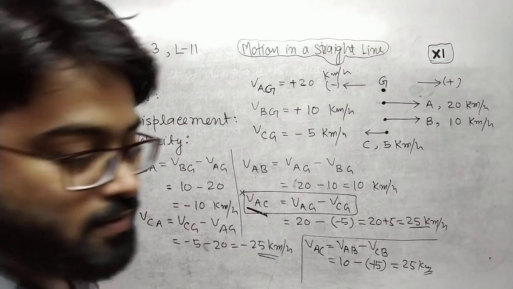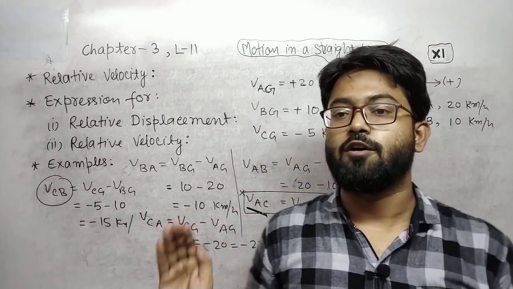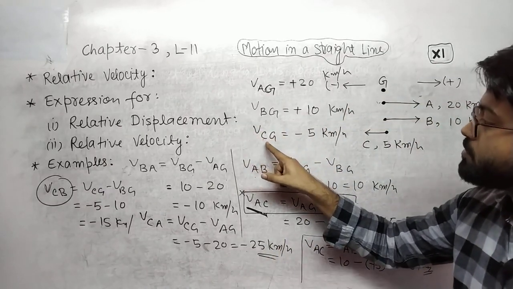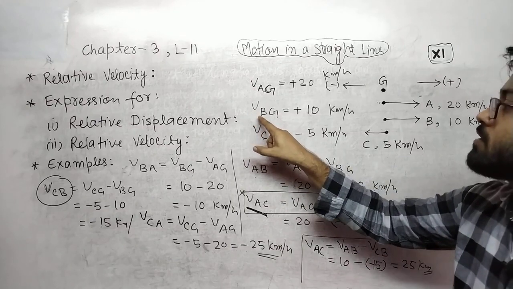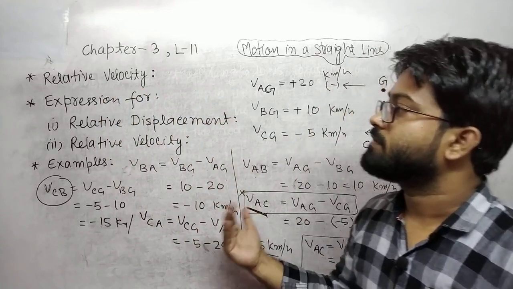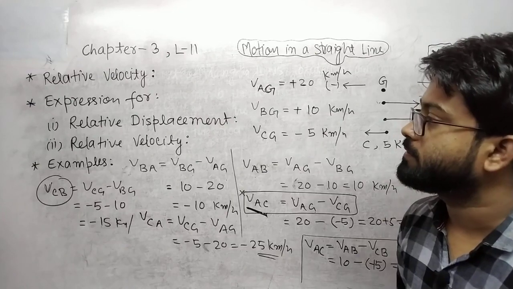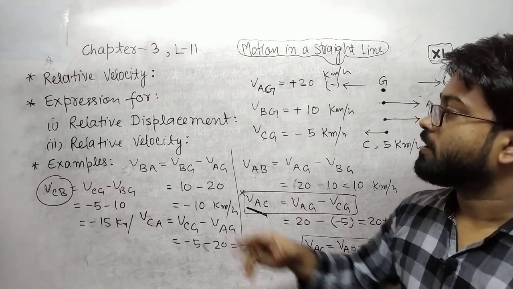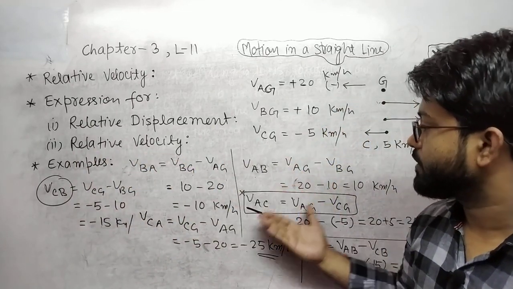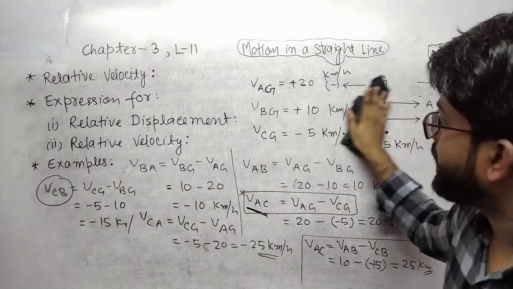Now let us move toward the definitions. Relative velocity is the velocity of any object with respect to another object. This is the relative velocity of C with respect to ground. This is the relative velocity of B, train B, with respect to ground. Velocity of any object with respect to any other object or any other reference point is called the relative velocity. Expression for relative displacement and relative velocity, this is the expression for the relative velocities, and the examples were that.